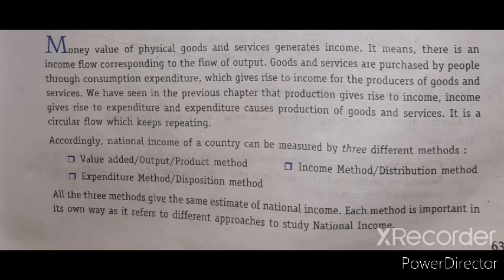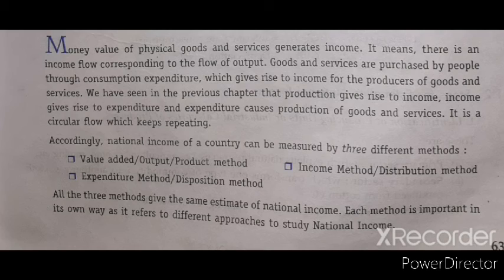Goods and services are purchased by the people through consumption expenditure. Whenever any consumer does any consumption expenditure, it leads to a rise in income, because the goods and services are purchased by the consumer, who does the consumption expenditure, which gives rise to income for the producer of the goods. Ultimately it gives rise to income. Income में क्या होगा, rise होगा, कौन, जो goods produce कर रहा है, goods and services.